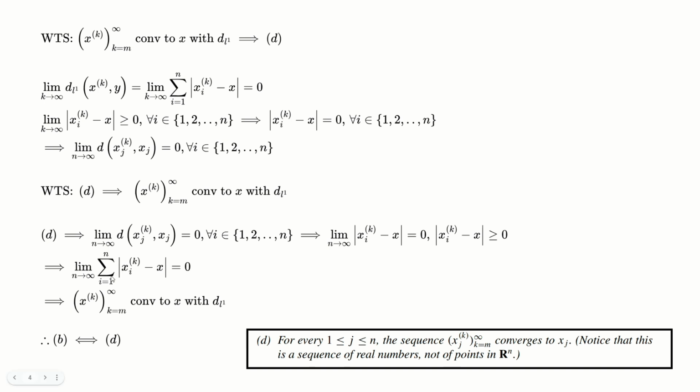Because I'm adding up all these terms that are 0, adding up 0 again is 0. And so then I know that this is converging to x with dL1, because this is the L1 metric right here. Thus, B implies D and D implies B. And since I proved A implies B implies C, the statement that the following are equivalent has been proven to be true.